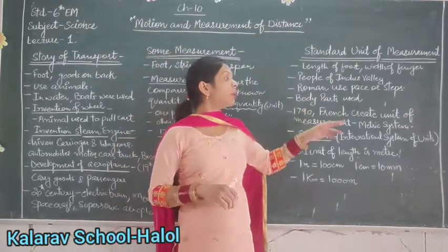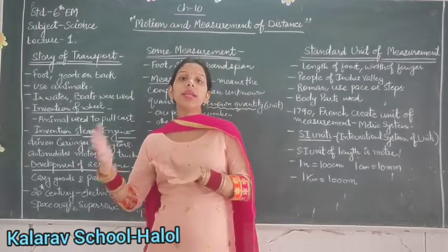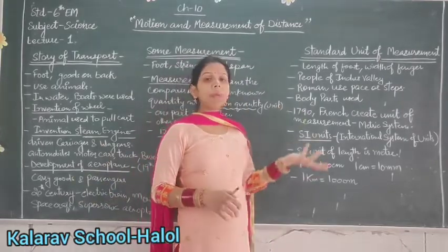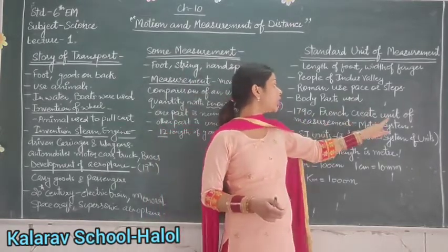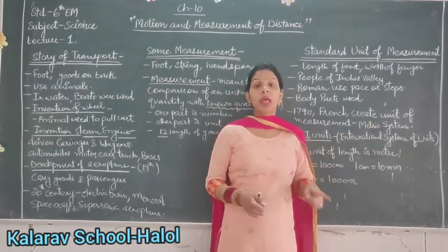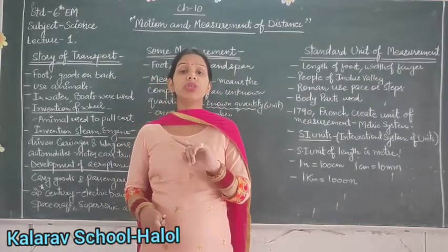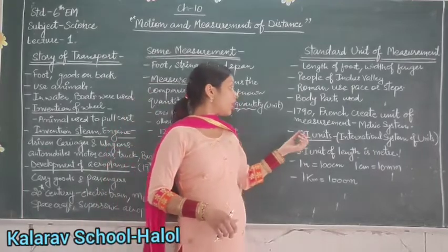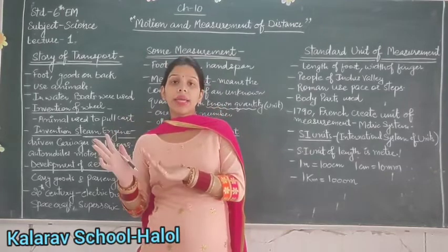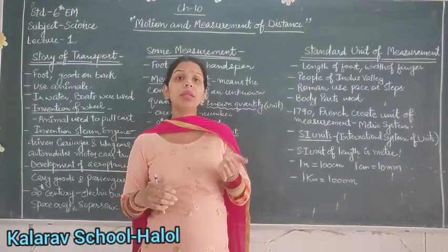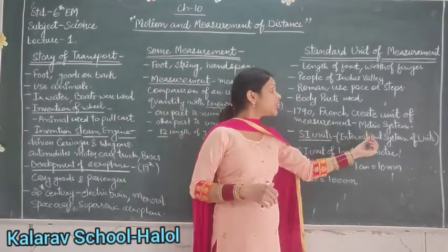So Romans used the pace or steps to know the measurements of objects, like length, breadth and height of any object. The body parts were also used at that time, but in 1790 the French created a unit of measurement called the metric system. So the first standard units were used at that time, and nowadays we are using the metric system. Nowadays the standard unit to measure length, breadth, height or any exact measurement is called SI units, that is International System of Units.